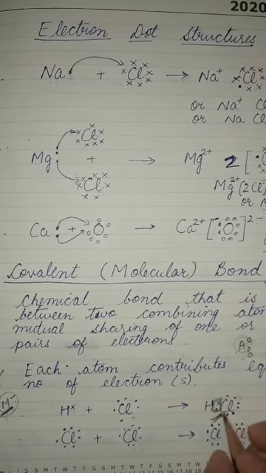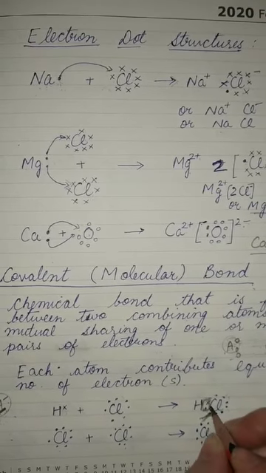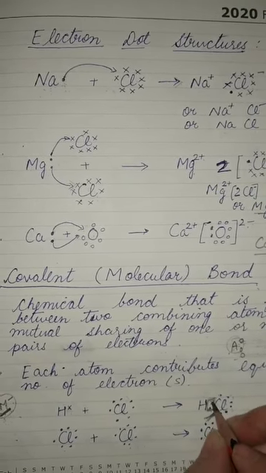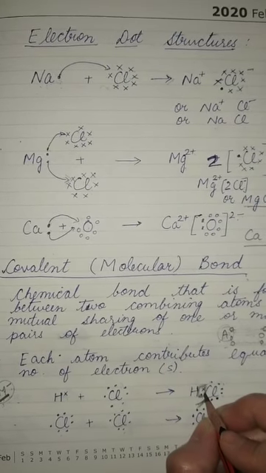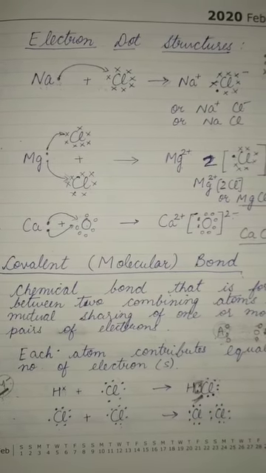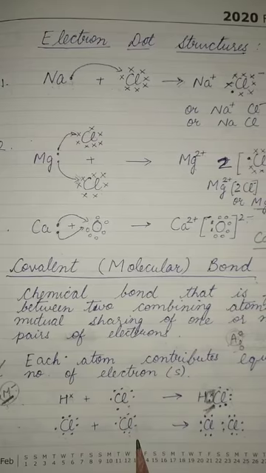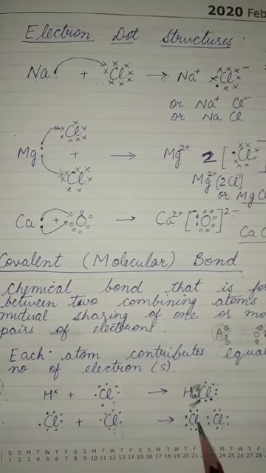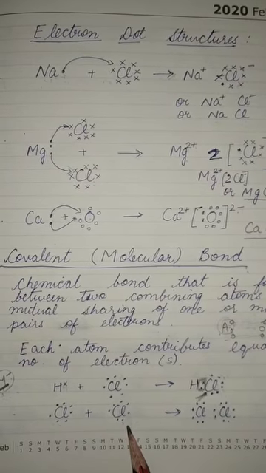If we show it by the same symbol, then we will not be able to distinguish which one is of hydrogen and which one is of chlorine. So just to distinguish between them, we will use different signs for each. Similarly, in Cl2 both the atoms are the same, so we will use the same sign for the electrons of both the atoms.